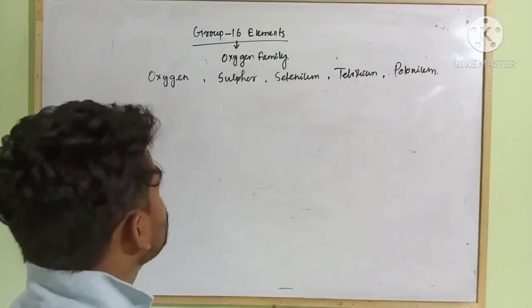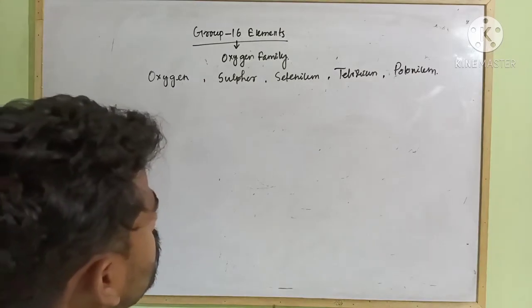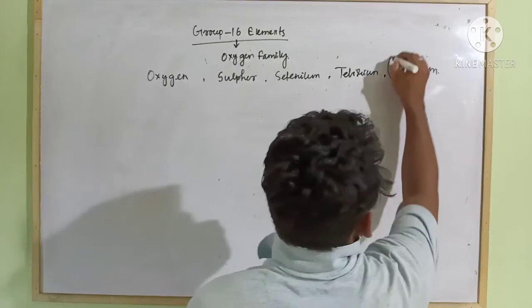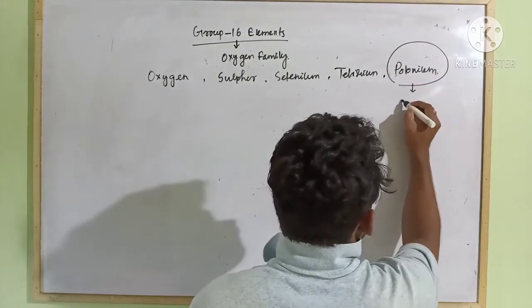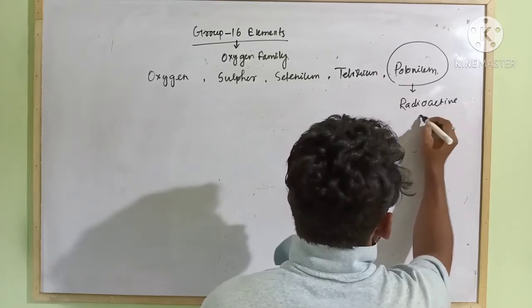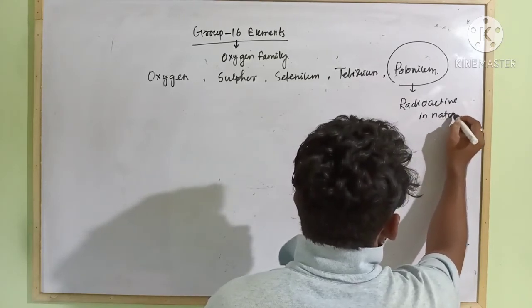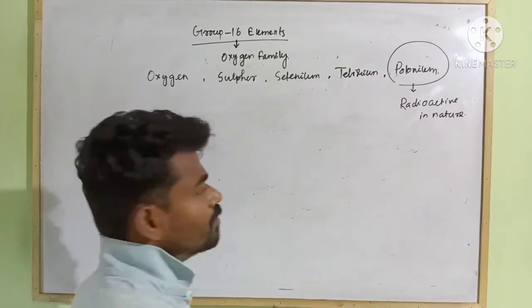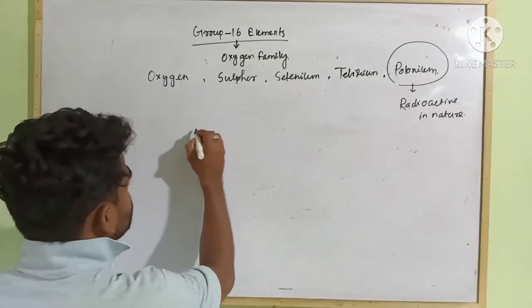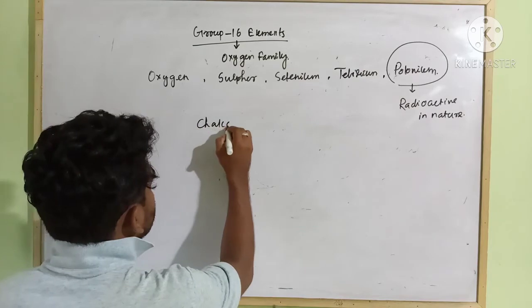Okay, out of these elements, polonium is radioactive in nature.